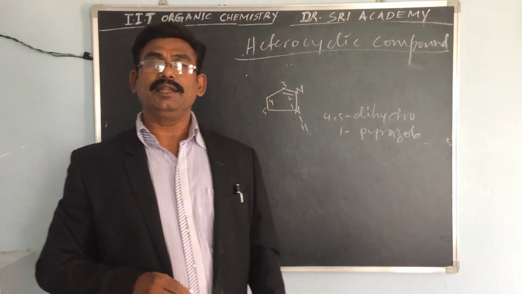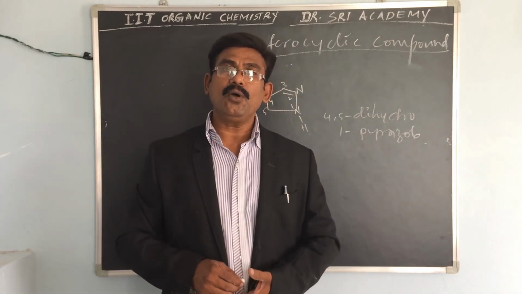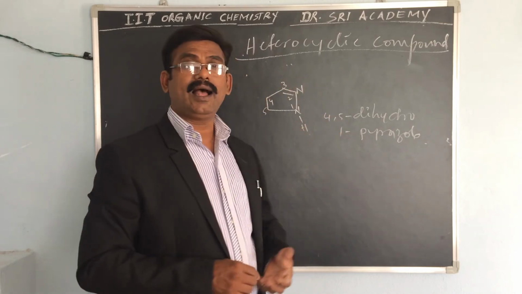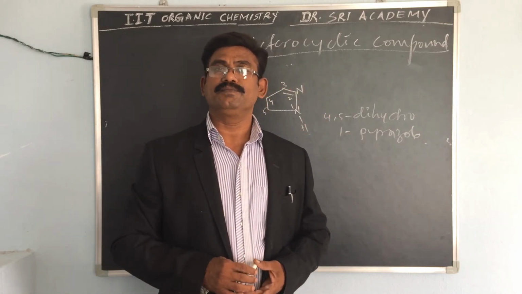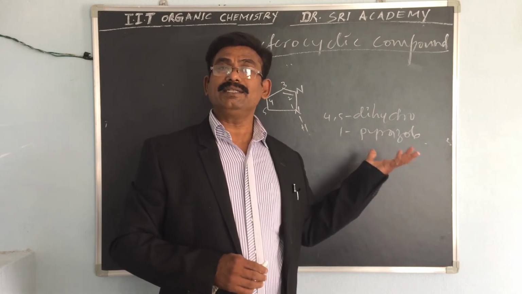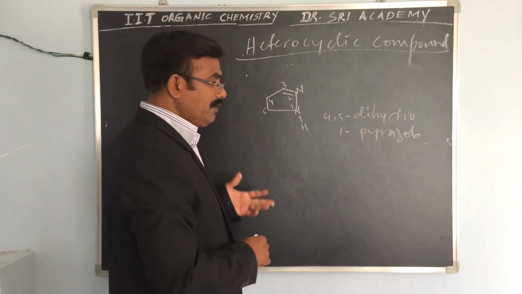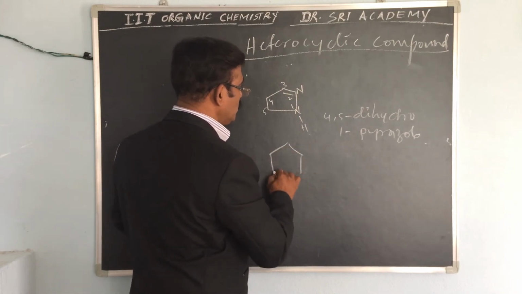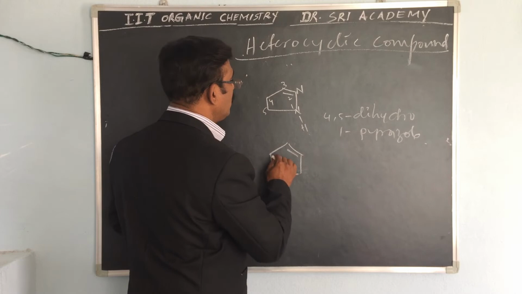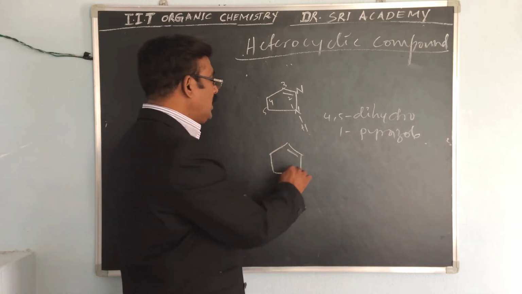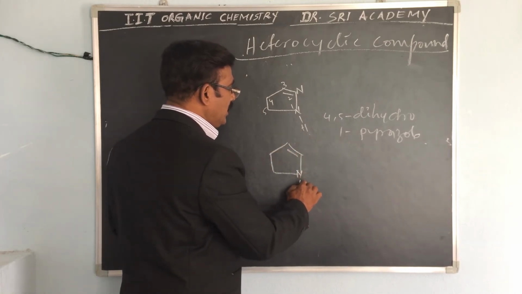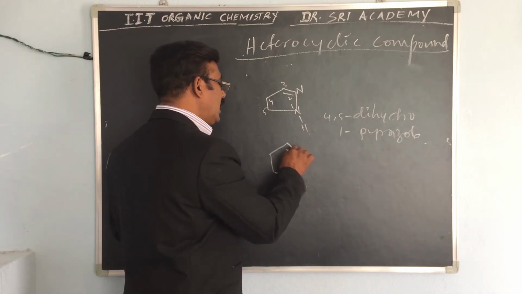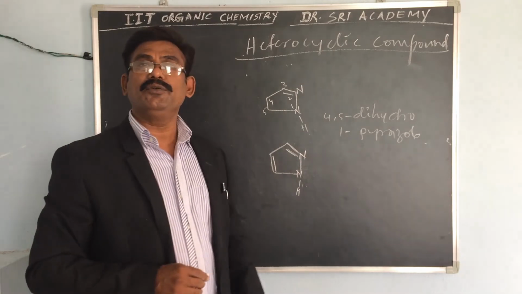We have to give that name. 4,5-dihydro-1H-pyrazole. The hydrogen is present in the 1H pyrazole. If two double bonds are present in the same ring, two double bonds mean two nitrogens are there. Here is the hydrogen, and this is the nitrogen. If there is one double bond here and another double bond here, how can you give this name?